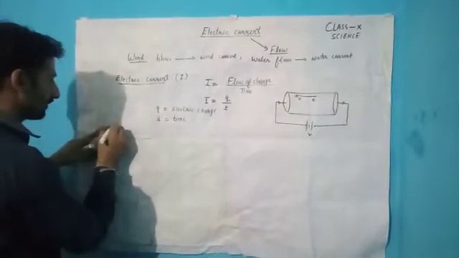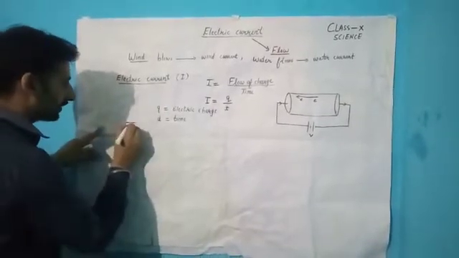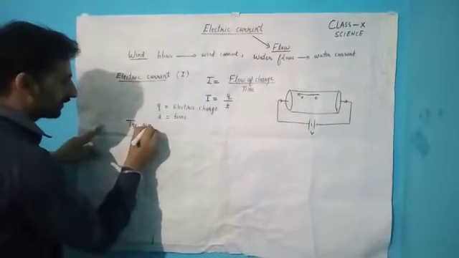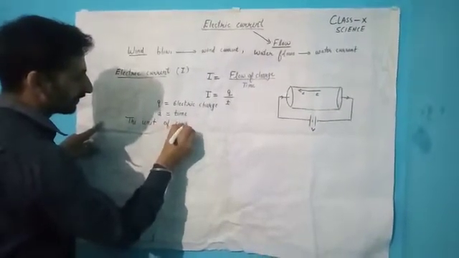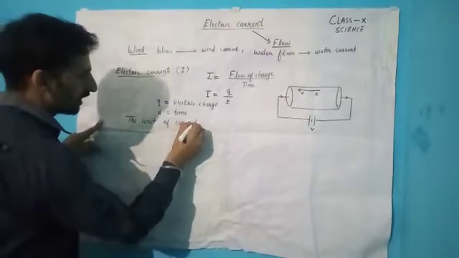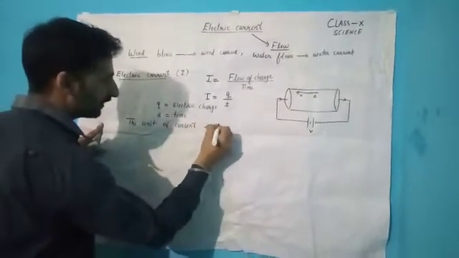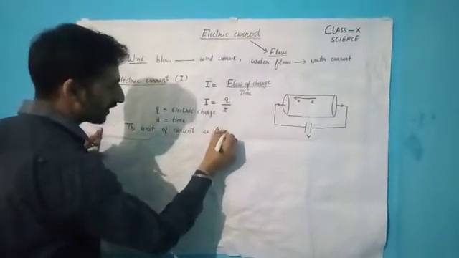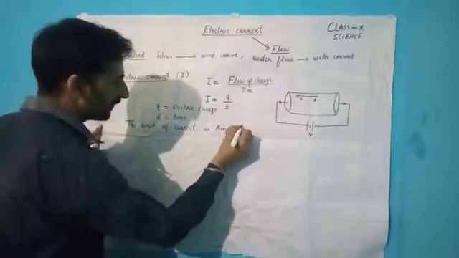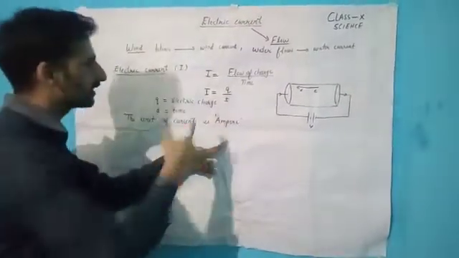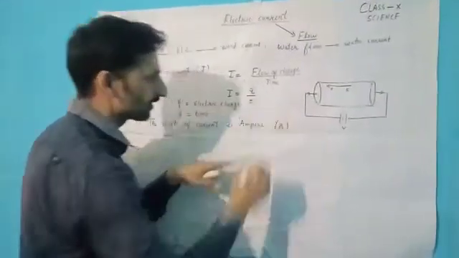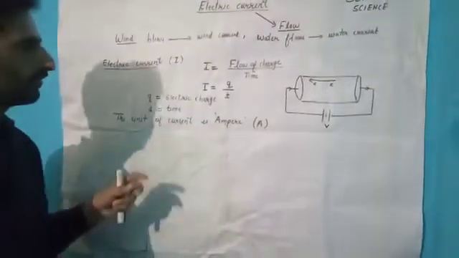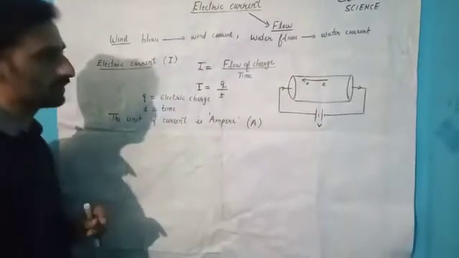Therefore, the unit of current is ampere. Ampere is the unit of current, and its symbol is A. Now we want to define 1 ampere.